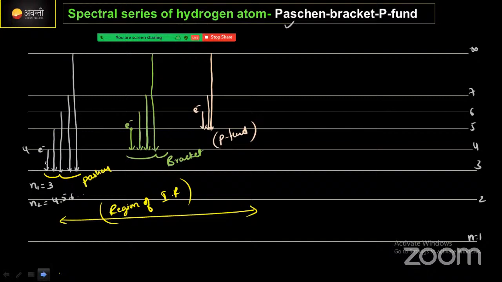Here for the Paschen series, the ground state is 3, right? 3 is the ground state for Paschen, for Brackett it is 4, and for the Pfund series it is 5. The wavelength emitted in all these series will be in the infrared region. We can't see these lines with our naked eye, right?